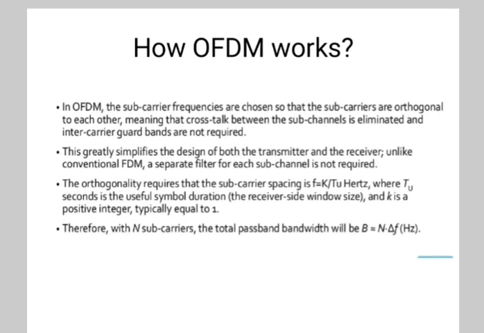Before going to its working, the main advantage of OFDM over a single carrier scheme is its ability to cope with severe channel conditions without the need for a complex equalization filter. So now, how does OFDM work? In OFDM, the subcarrier frequencies are chosen so that the subcarriers are orthogonal to each other, meaning that the crosstalk between the subchannels is eliminated and intercarrier guard bands are not required.